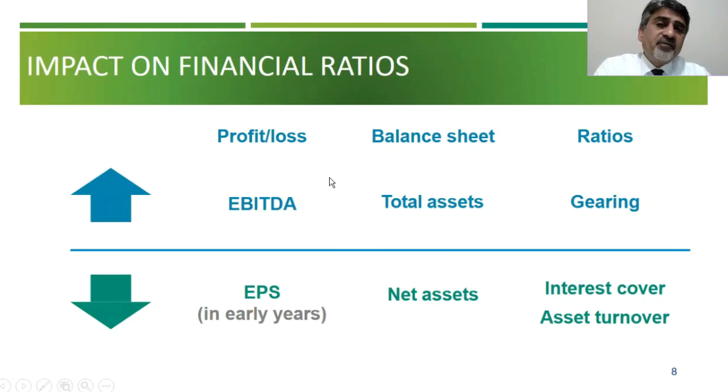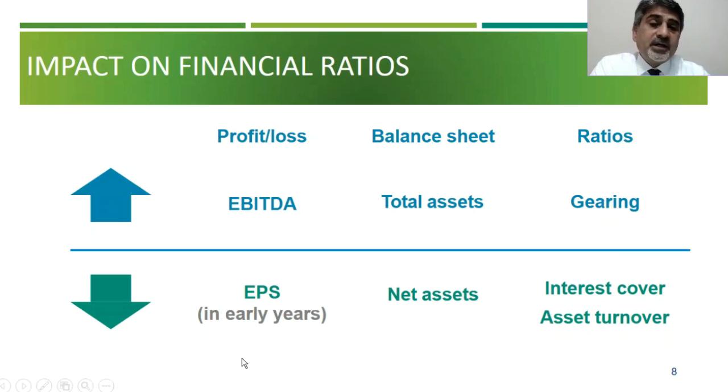And the impact on your financial ratios. There are a few things which will go up and a few things which will go down. Your EBITDA will go up because you are taking away the lease rental and you are putting depreciation and interest expense. And your total assets in the balance sheet will go up. Your gearing ratio will go up because you are not increasing your equity, but you are introducing more liability. So the business will start looking more risky now, because your liabilities will suddenly increase, and gearing is the relationship between equity and debt. Equity remained the same, but debt increased, so the gearing will increase.